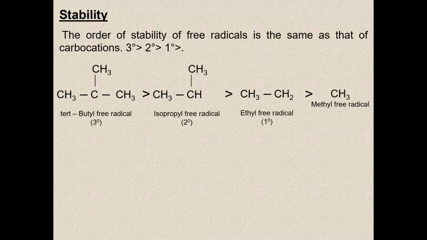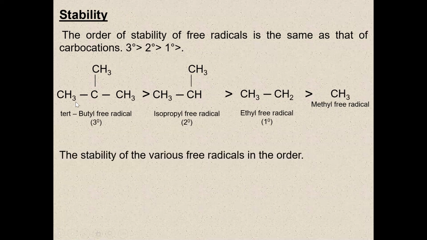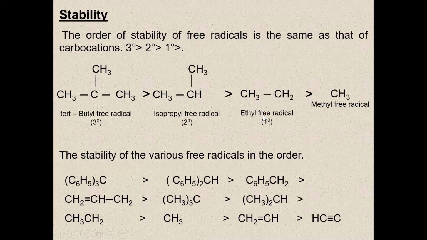The order of stability of free radicals is the same as for carbocations, with the tertiary as the most stable, and the secondary more stable when compared to the primary. Here you can see the example: the tertiary butyl free radical has greater stability when compared to the isopropyl free radical, when compared to the ethyl free radical, compared to the methyl free radical. You can see the stability order of the various free radicals here.